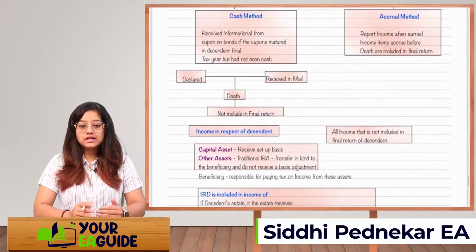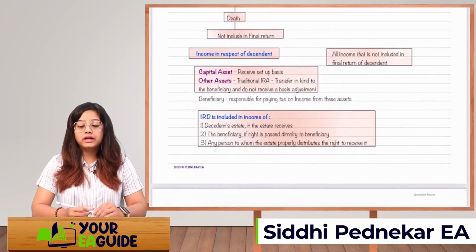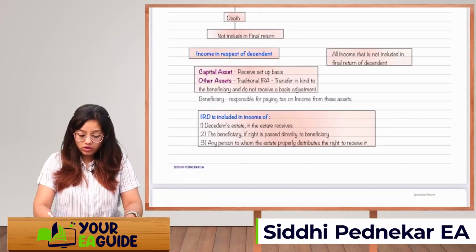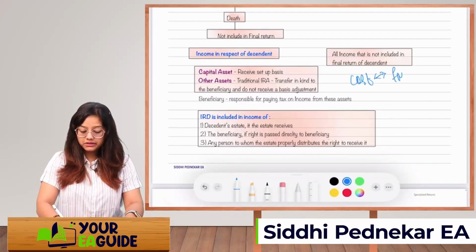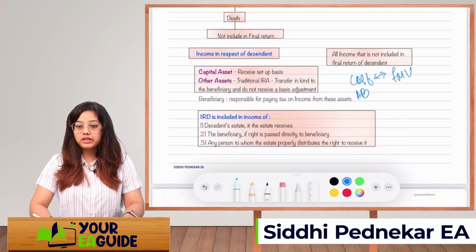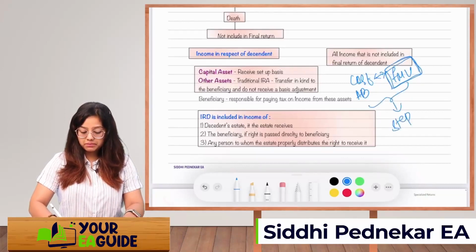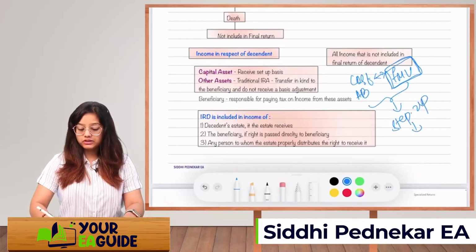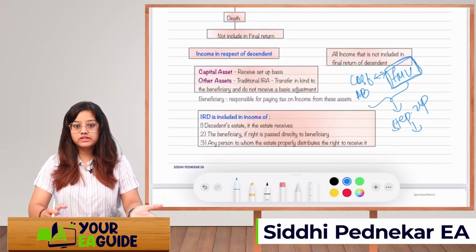So if there is a capital asset, then the descendant will receive a step up on that asset. Whatever is the cost price, or I can say the adjusted basis, we'll compare it with the FMV. So we are going to record it at FMV. Whatever is the difference is called the step up. On this step up, the descendant will have to pay tax and include it in their tax return. Okay, so that's a capital asset.